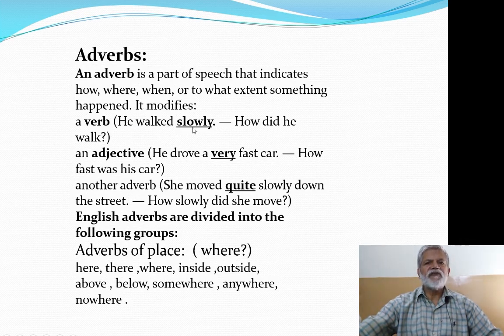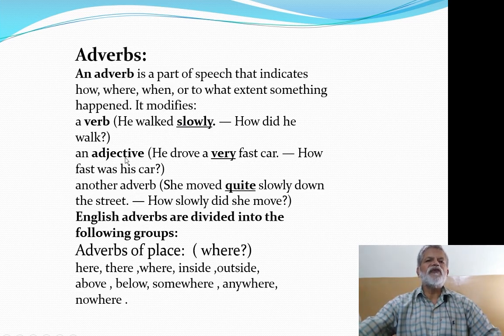For example, he walked slowly. Now, if you ask a question on this sentence, how did he walk? This how will be replied by this word slowly. So slowly is an adverb here. He walked slowly.